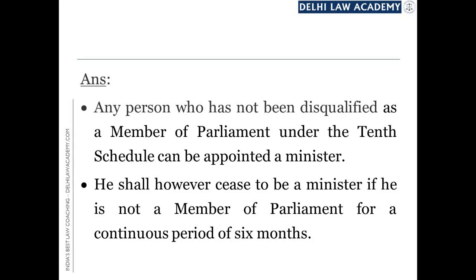In fact, in Article 75 of the Constitution, there is no qualification specified for a member of Parliament for a person to be appointed a minister in the Union Council of Ministers. उसमें एक disqualification दी हुई है कि anybody who has been disqualified under the 10th schedule, he cannot be appointed a minister.